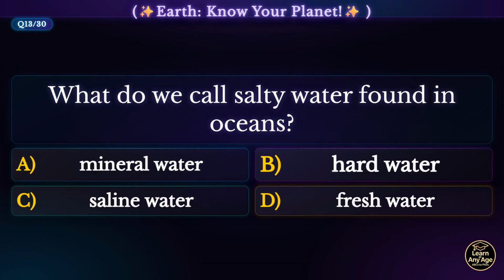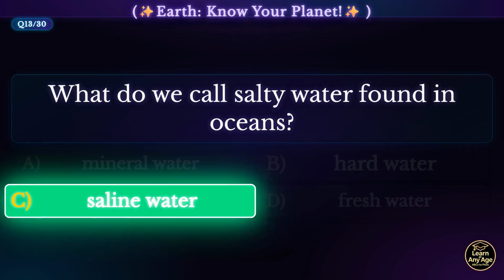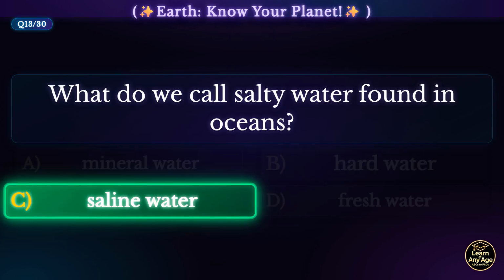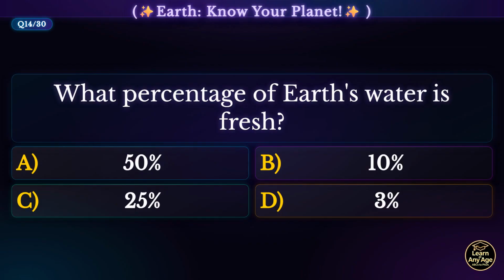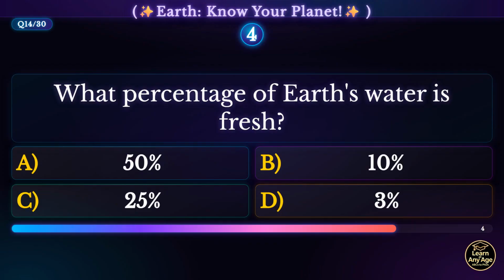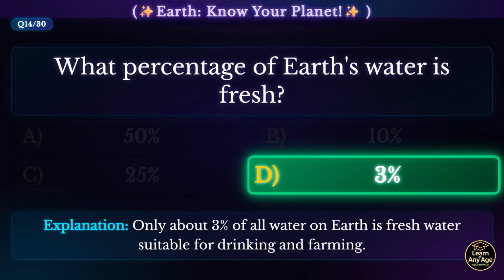What do we call salty water found in oceans? Saline water. Saline water contains high levels of dissolved salt, making up about 97% of Earth's water. What percentage of Earth's water is fresh? 3%. Only about 3% of all water on Earth is fresh water suitable for drinking and farming.